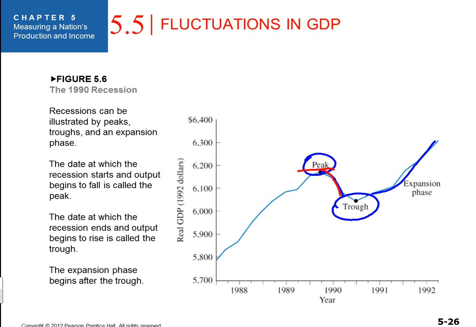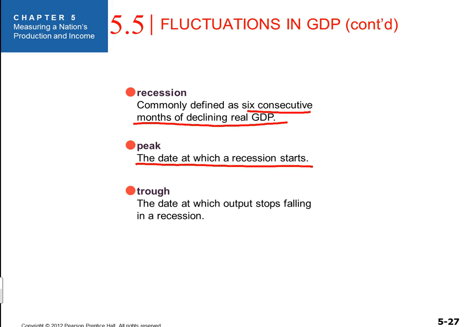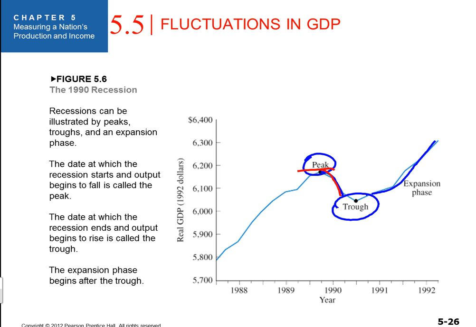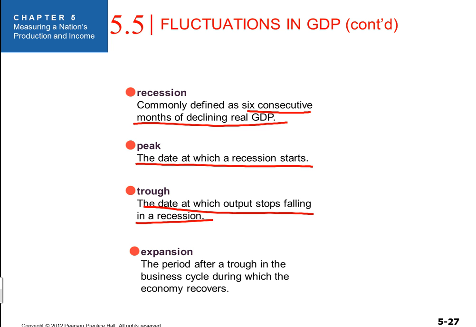And then we also have what we call a trough, and that is the date at which output stops falling in a recession. And that can be found right here in this previous slide at the bottom, makes sense, at the trough. And then finally, we also have a period of expansion, and that's the period after a trough in which the business cycle, during which the economy recovers. These are the 4 terms I'd like you to know, referring to fluctuations in GDP.